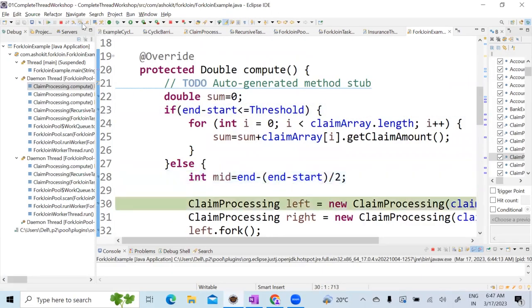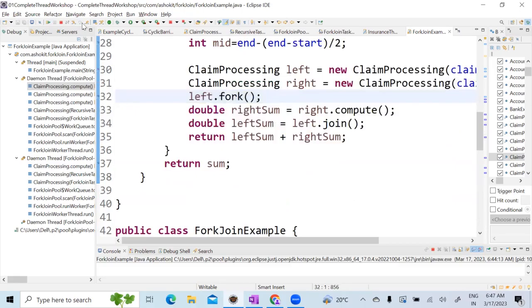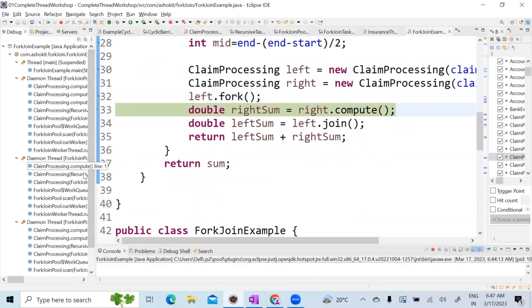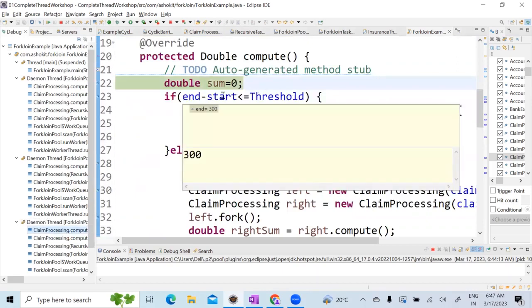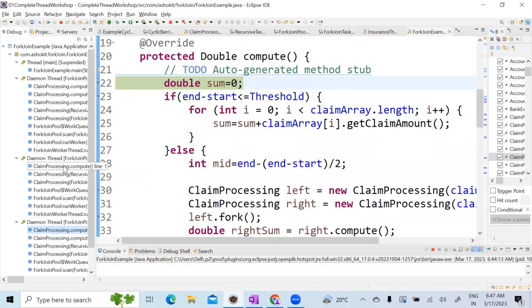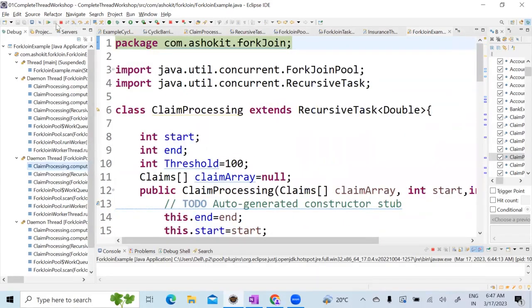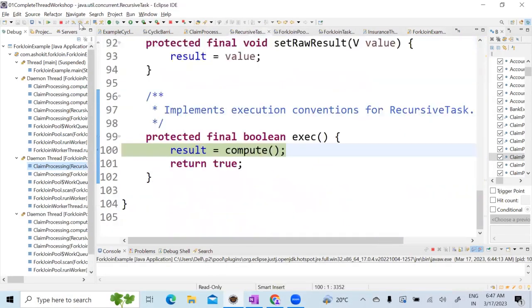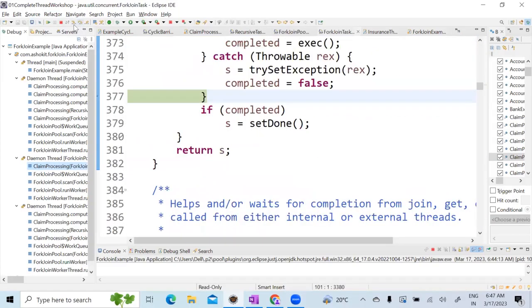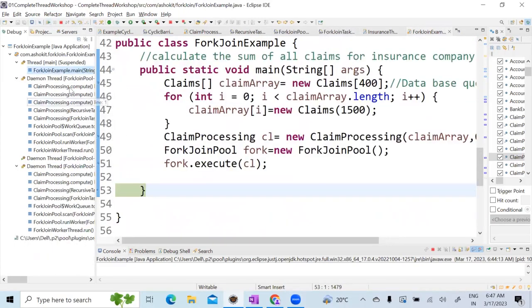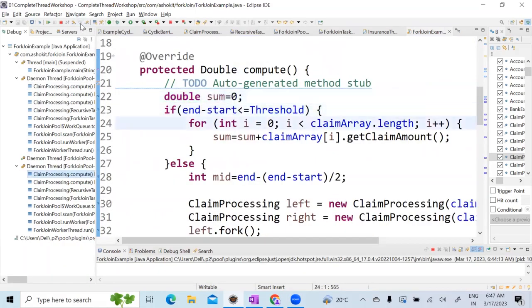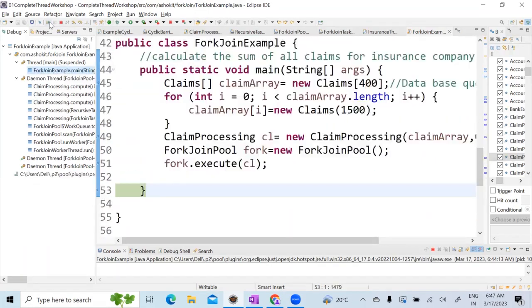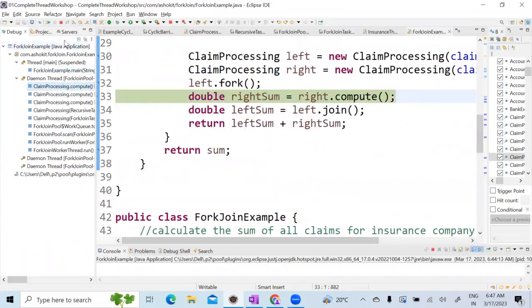So it will split again, left thread, right thread. One thread will take 200 to 300, another thread will take 300 to 400. Look at here, 200 to 300. So it has completed, I think. Yeah. So let us complete this. See, it is 300 records. It is executing the sum, and then it will come back to the main thread. Now, get here.